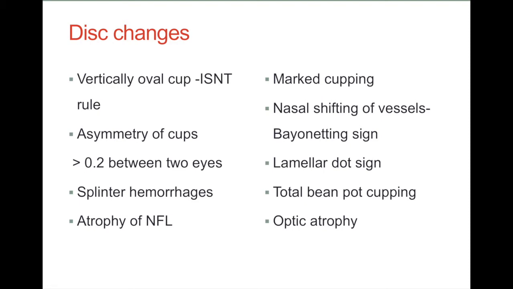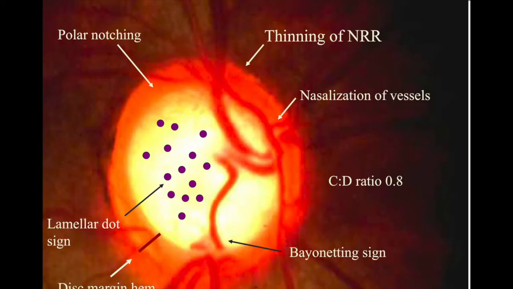Splinter hemorrhage at the margin of the disc, atrophy of nerve fiber layer, marked cupping, nasal shifting of blood vessels, bayoneting sign, lamellar dot sign, and in the end, total bean pot cupping is noted. And finally, total optic atrophy is found, which is typical of glaucoma.